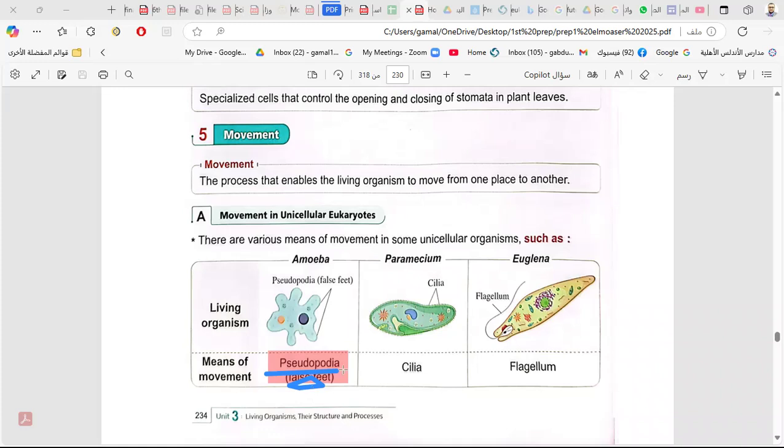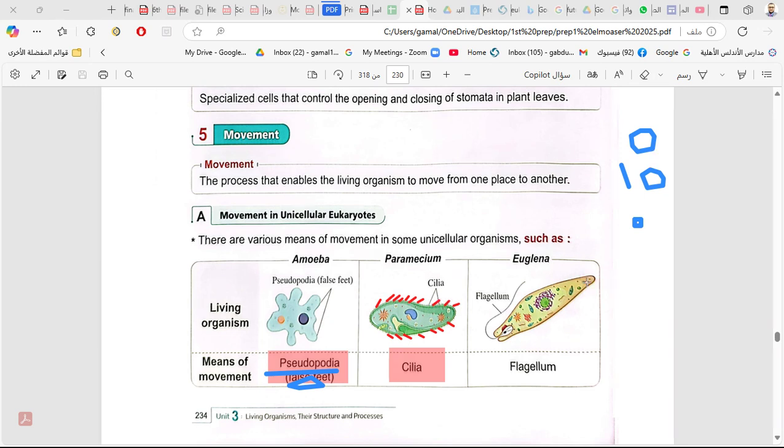Okay? And paramecium moves by cilia. There are many cilia here. Look, I will draw some cilia. Cilia are like this. They help like paddles. The cilia help the paramecium to move.